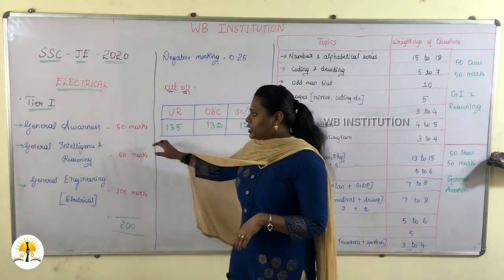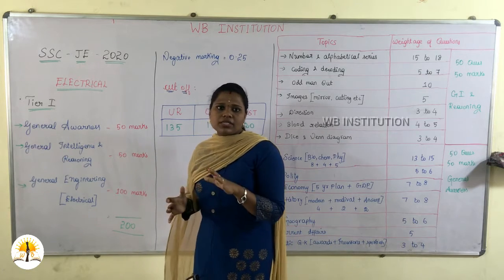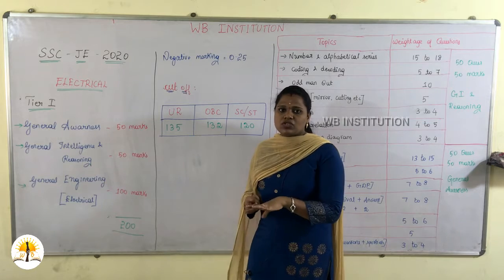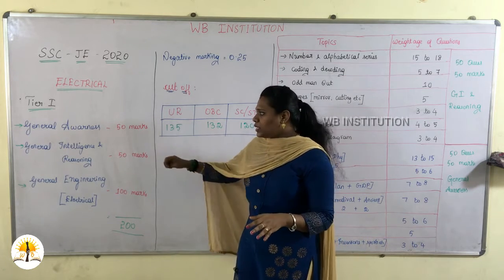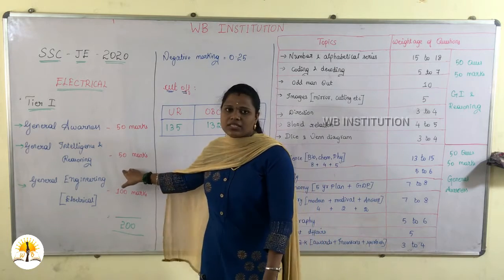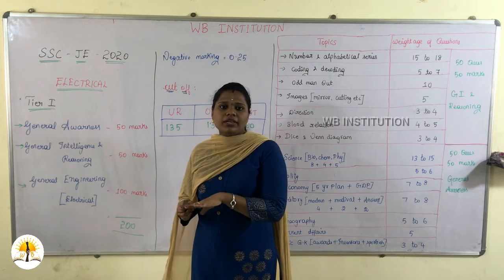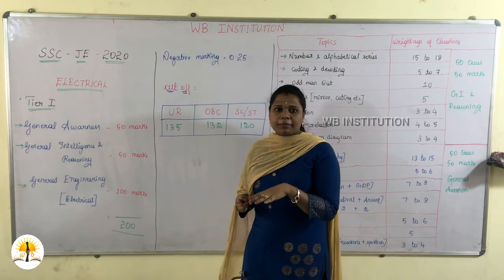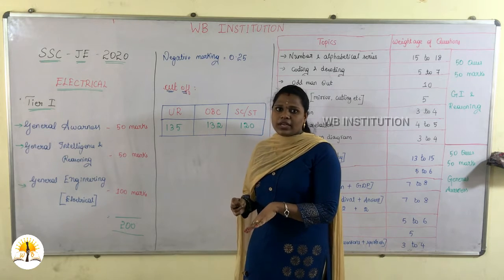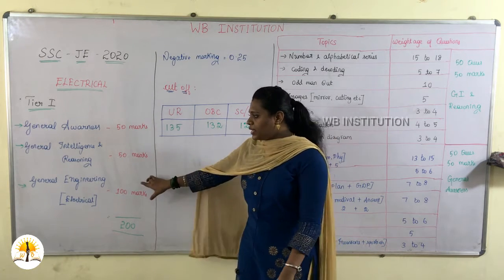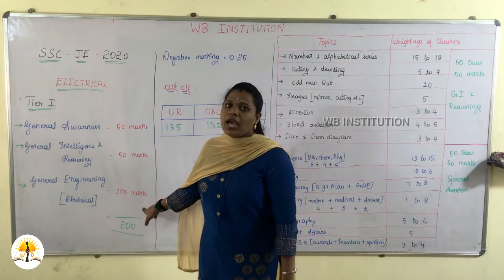So coming to the topic general awareness, what topics come under general awareness? General awareness is nothing but current affairs, history, geography, economics. So what we have learned in the news, that's what comes in general awareness. Coming to general intelligence and reasoning, it is used to check our ability to solve reasoning, for example cutting the paper, analytical reasoning, coding and decoding, analogies like that. And general engineering, which is the full technical paper, comprises 100 marks.